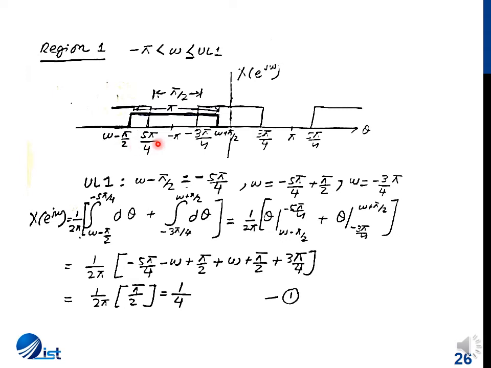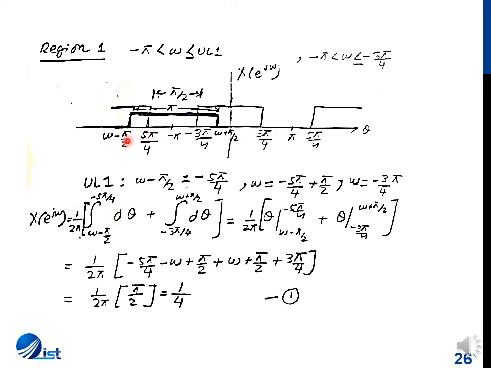Whenever this end becomes 5 pi by 4, the partial overlap with the gate on the left will discontinue. So omega minus pi by 2 is equal to minus 5 pi by 4, which gives omega equal to minus 3 by 4 pi. So this range is from minus pi to minus 3 pi by 4. Now substituting the limits and seeing the integration.